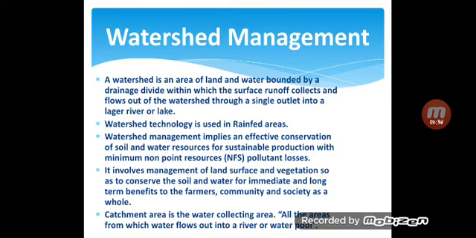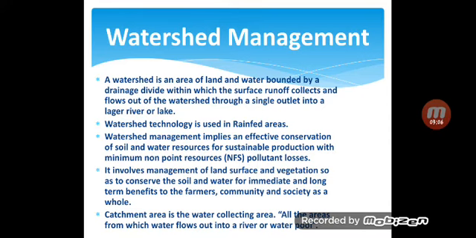So this is watershed. Then we have to manage this watershed. Watershed technology is used in rainfed areas, to manage the watershed. Watershed management implies an effective conservation of soil and water resources for sustainable production with minimum non-point resources or pollutant losses.